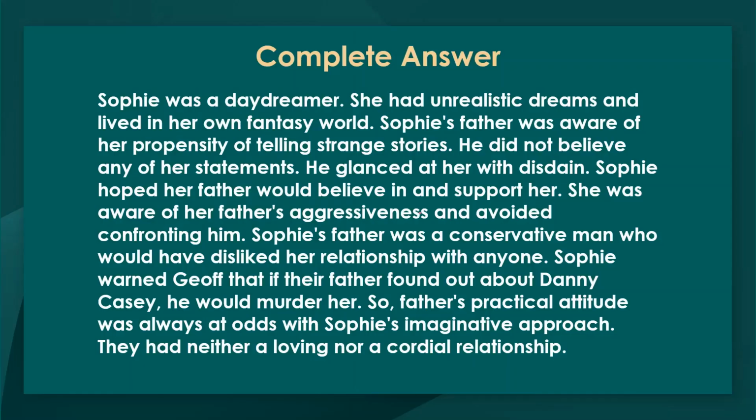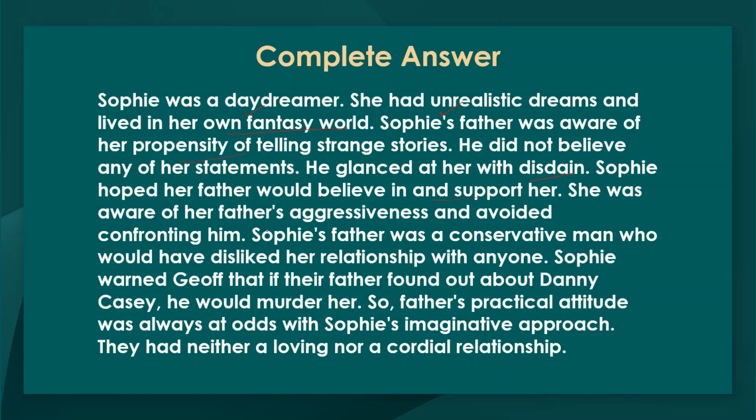Now the complete answer here. Sophie was a daydreamer. She had unrealistic dreams and lived in her own fantasy world. Sophie's father was aware of her propensity of telling strange stories. He did not believe in any of her statements. He glanced at her with disdain. Sophie hoped her father would believe in and support her.